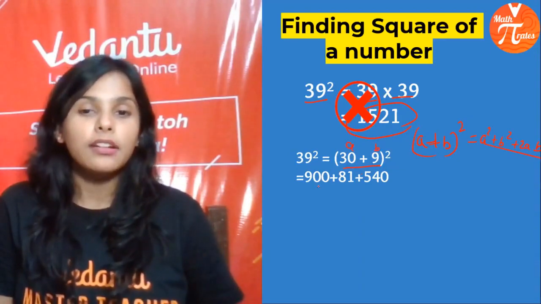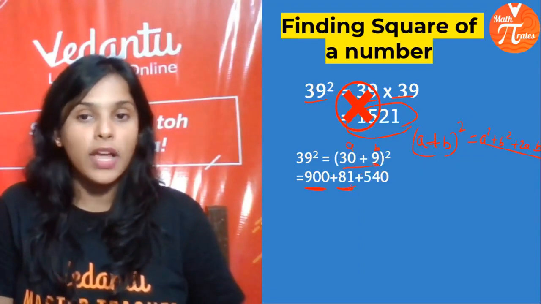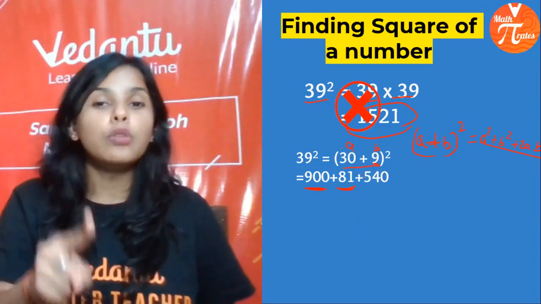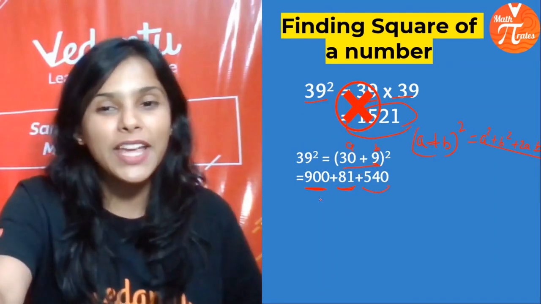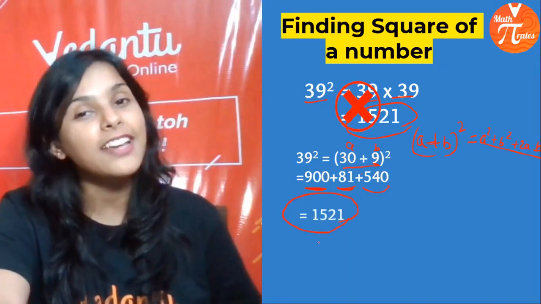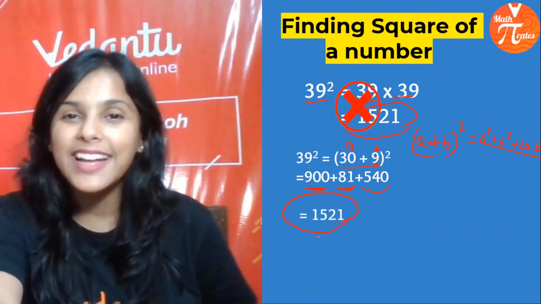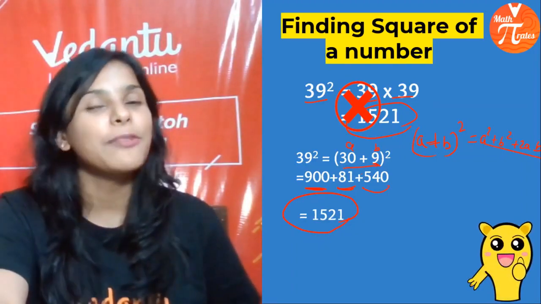So A square, 30 square is 900, B square, 9 square, that is 81, and 2AB, 2 multiplied by 30 multiplied by 9 is 540. Simple हो गया, and that is nothing but 1521. Simple हो गया. Boomed it. I know my pirates can boom everything.